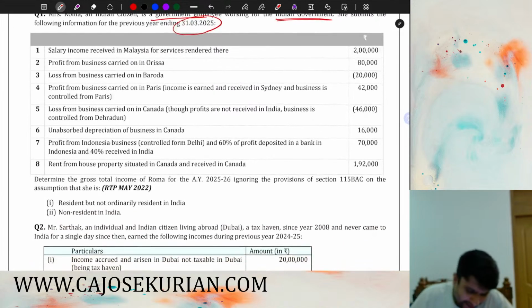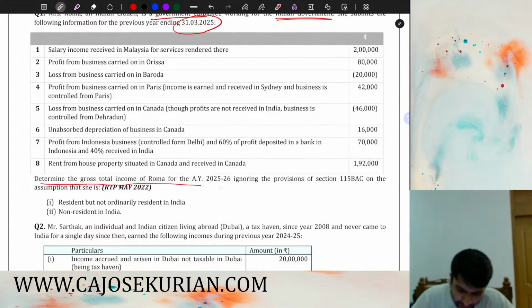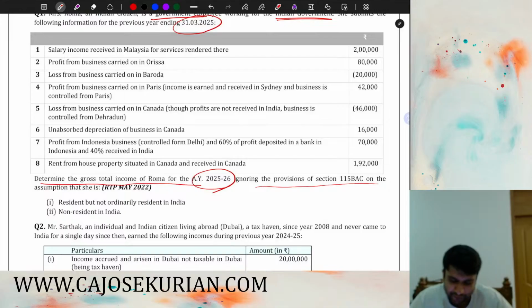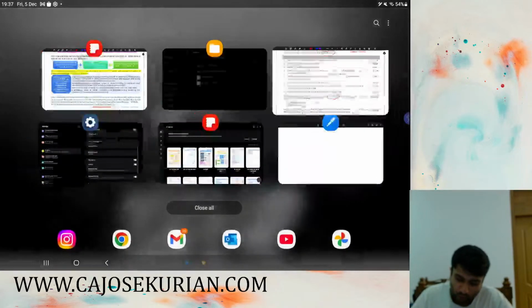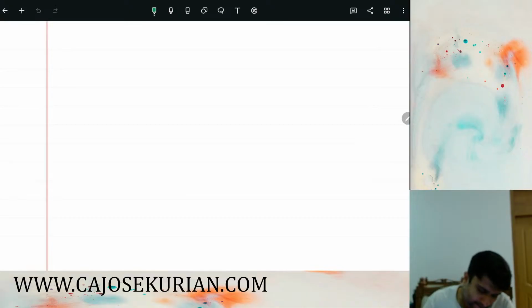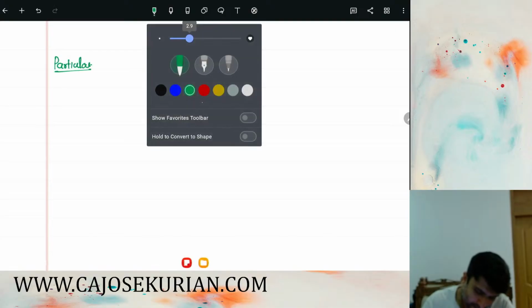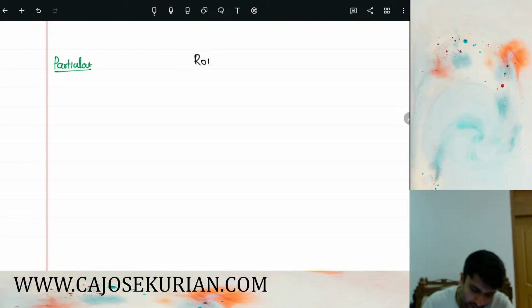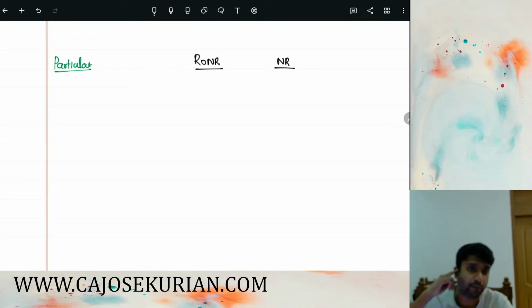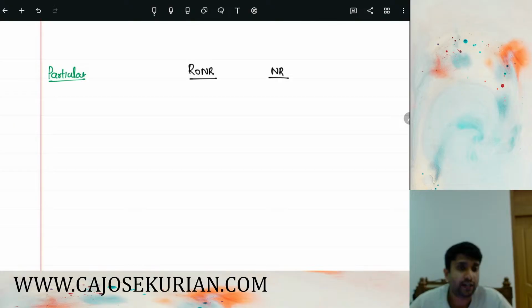They are telling us to compute the gross total income of Roma for assessment year 2025-26, ignoring the provisions of Section 115BAC, on the assumption that she is a resident but not ordinarily resident, or she is a non-resident. So what we are supposed to answer is, we'll write this format: particulars, then what if she is RNOR, and what if she is NR? That is what they are telling us to compute. If she is RNOR and if she is NR, how do we compute the taxes? That's what they are asking us to do.